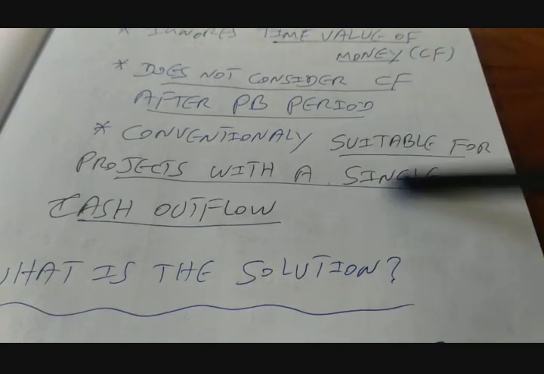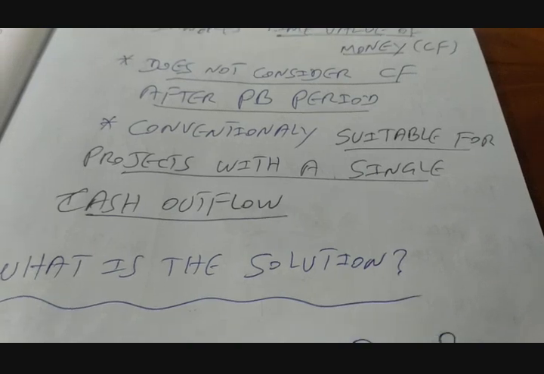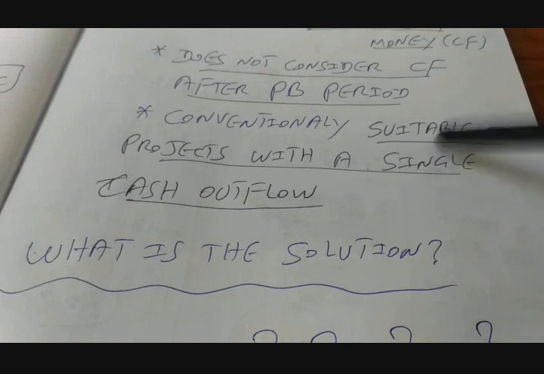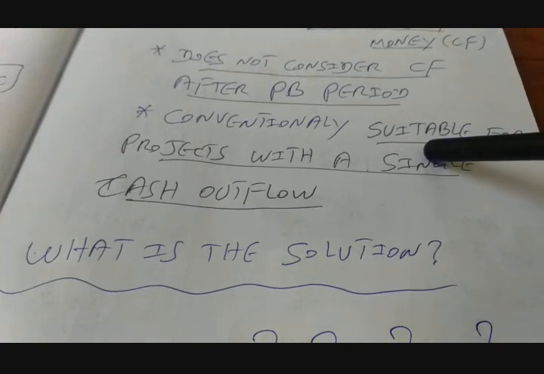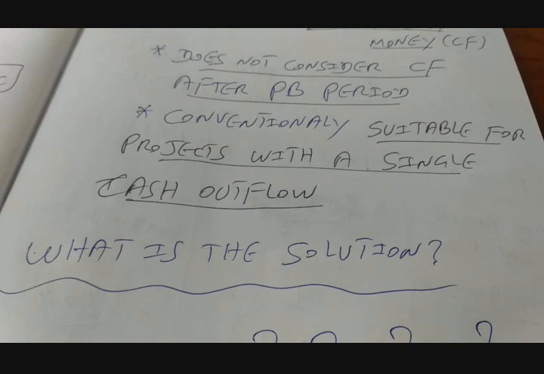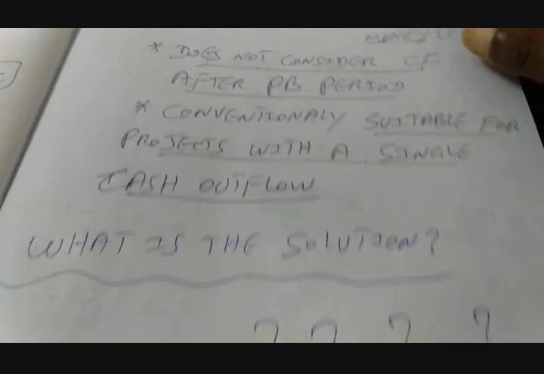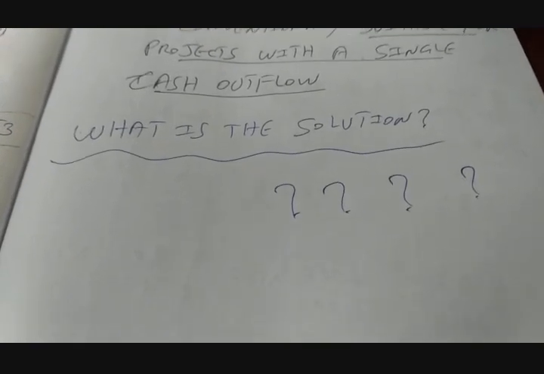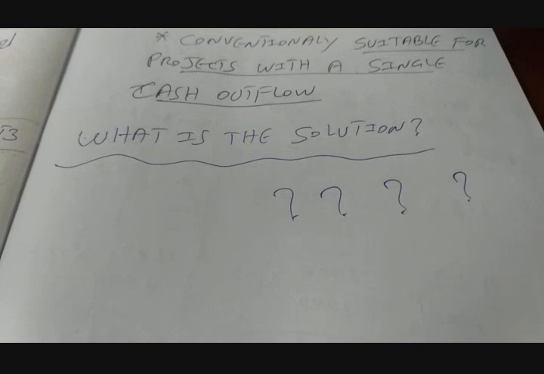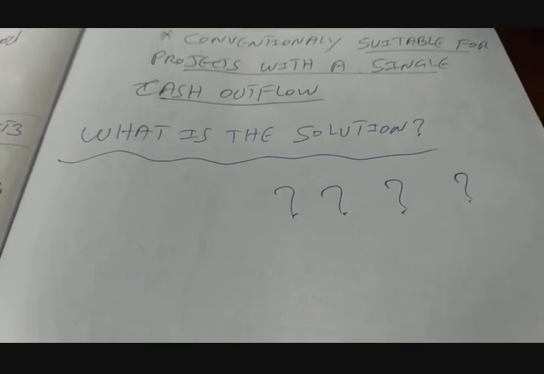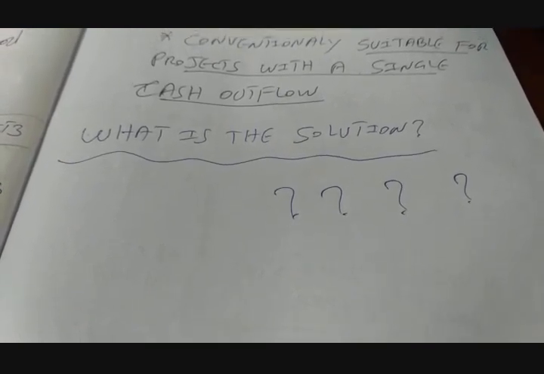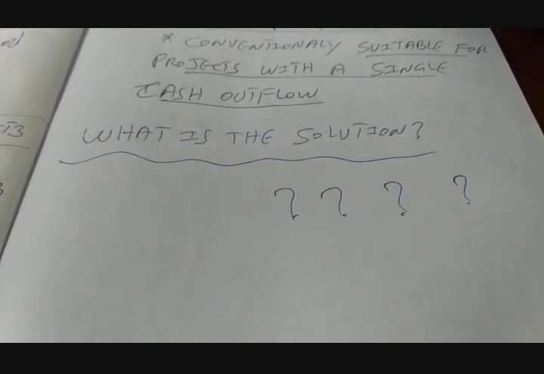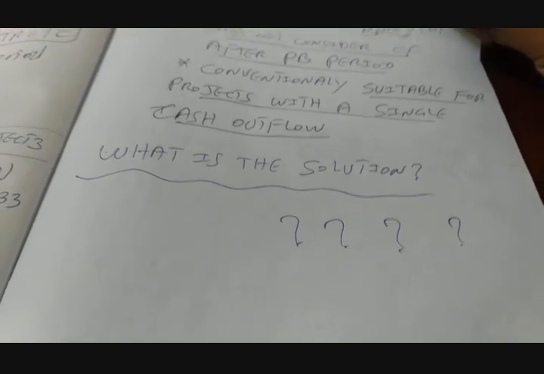So what is the solution? To take care of the time value of money, you can go for discounting the cash flow. To take care of the limitation of only one cash outflow, you can consider another outflow or multiple outflows, that means subsequent investments, and then find out in total when you are getting the money back. So it is better you go for discounting the cash flow. If you do that, this is known as the discounted payback method. I have not done that, but you can very well do that. So this is what the payback method is all about.